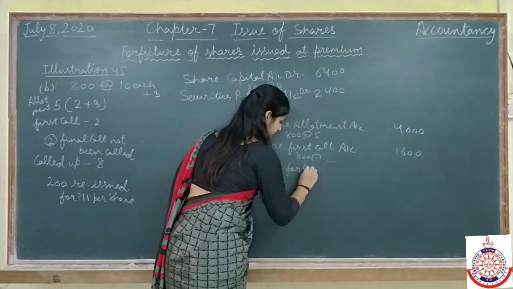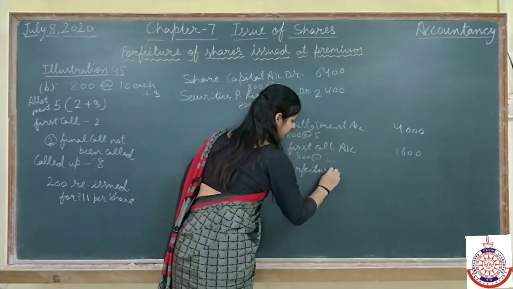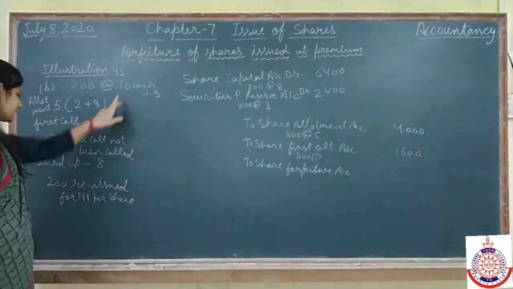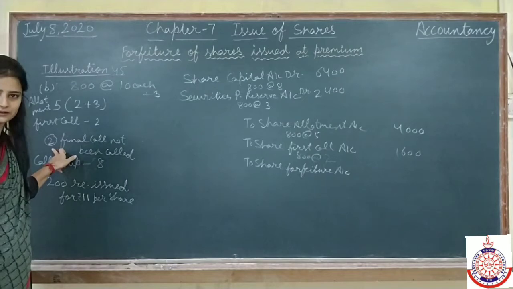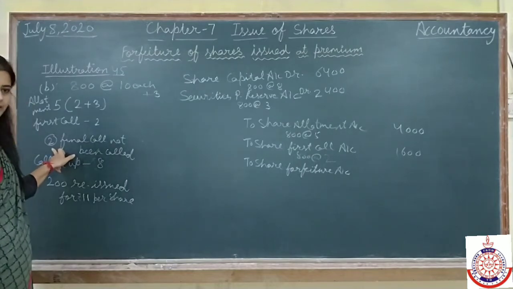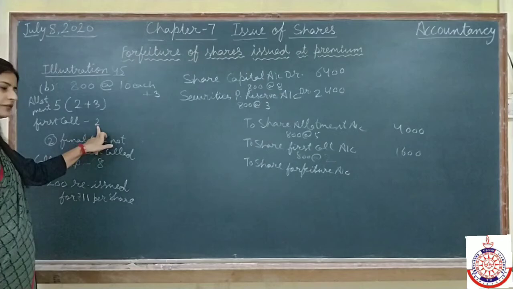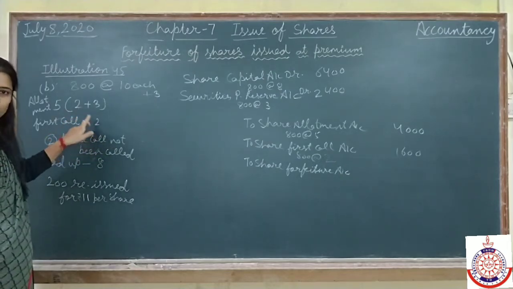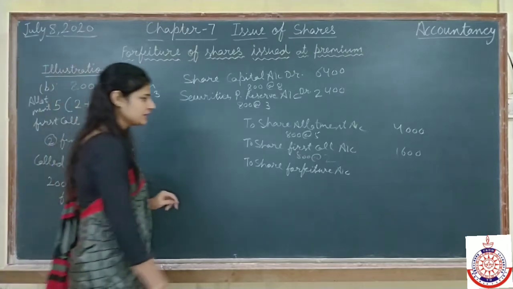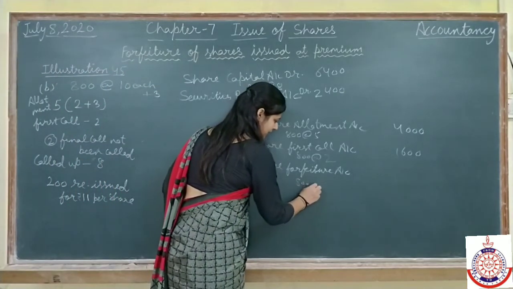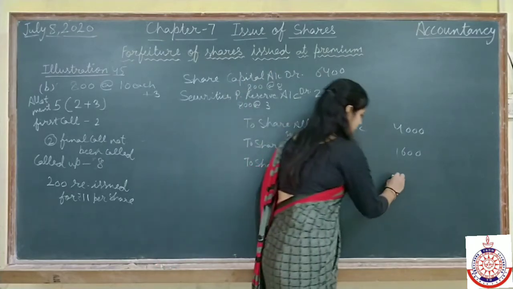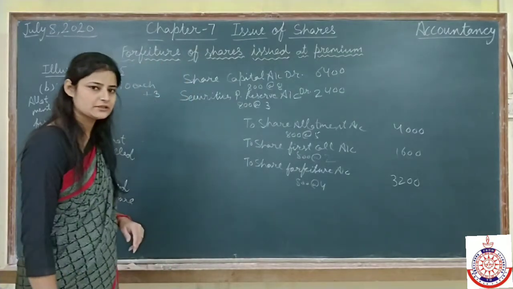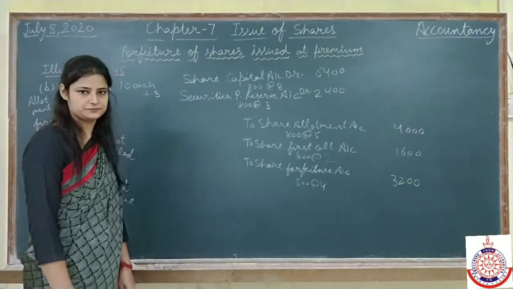And the amount which we have received, that we will transfer to share forfeiture account. Now listen carefully. Out of 10 rupees, the final call has not been called yet. It means total 8 only called up. Out of 8, 2 we have not received. This allotment 2 also we have not received. Total 4 we have not received. It means only 4 we have received. 800 into 4, that is 3,200 rupees will come in share forfeiture account. Clear?